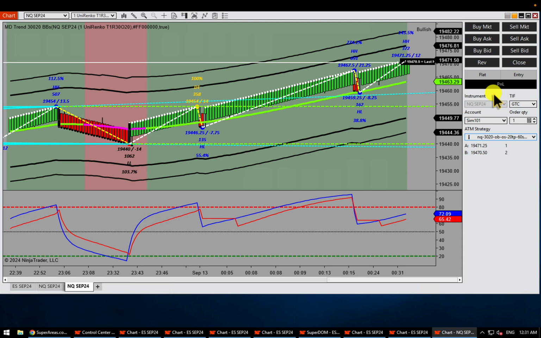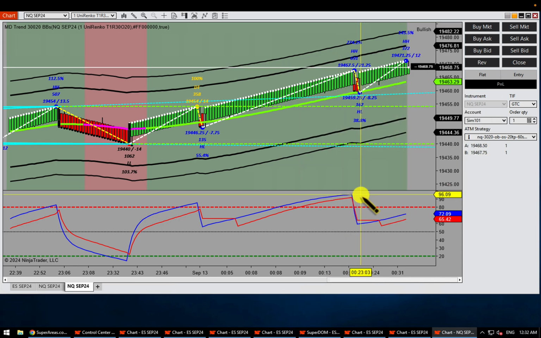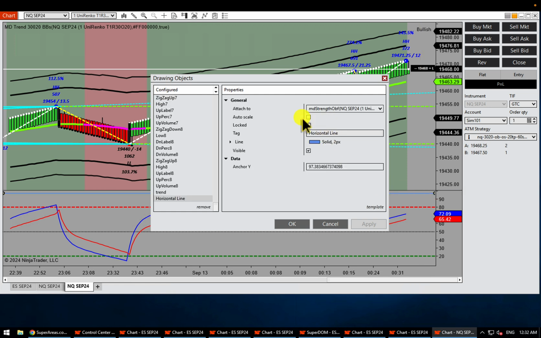Next thing is, as you see this gray space I've taken, I will right click here, go into drawing tools and click on horizontal line. This pencil is showing, and now I've just clicked and it has drawn a line for me. If I double click it, what does it say? Attached to my relative strength, of course. Let's call it NQ 3020 overbought line. Okay, perfect. Overbought RSI line.